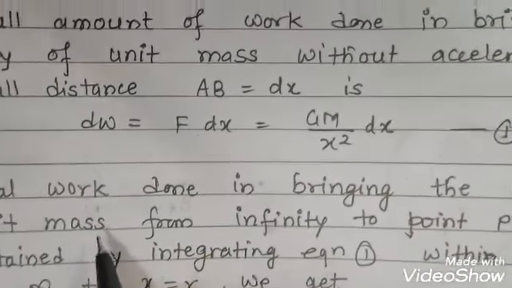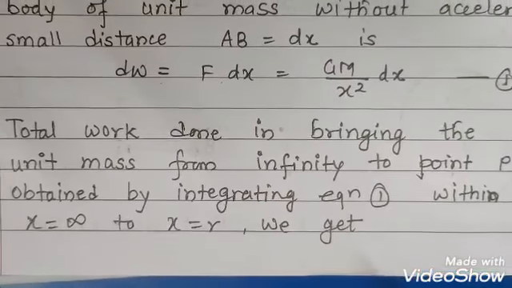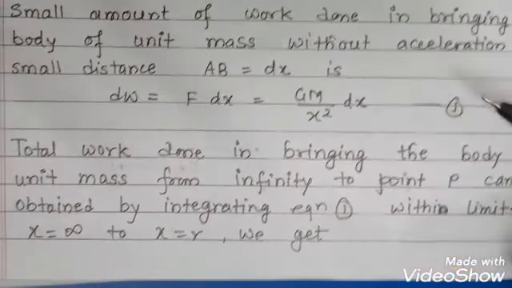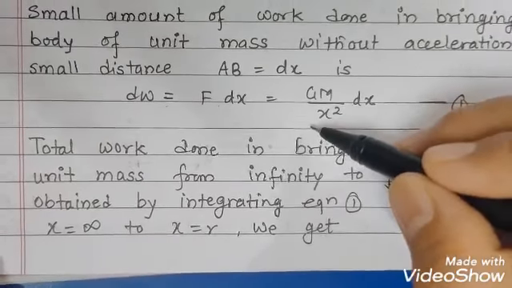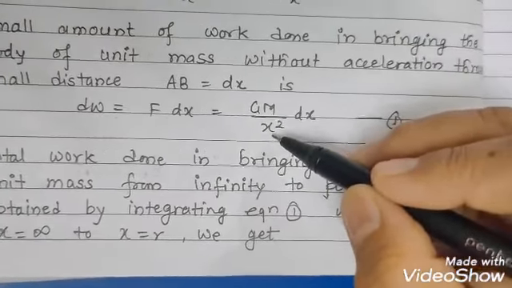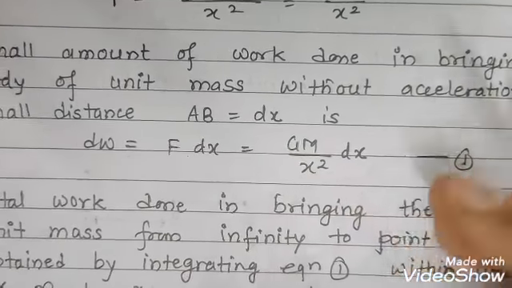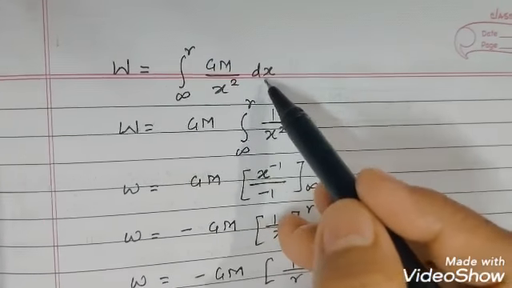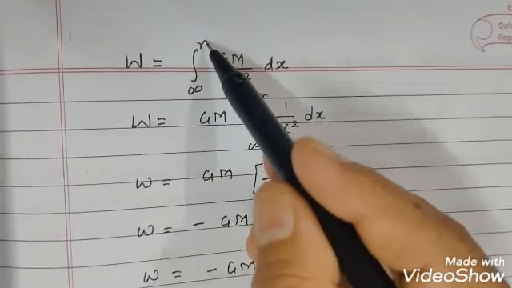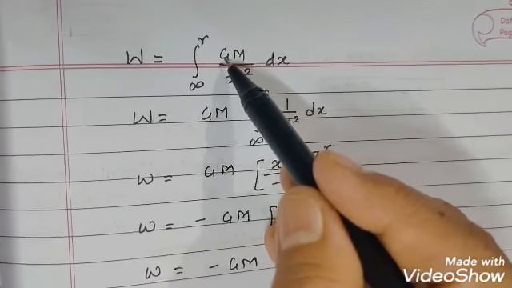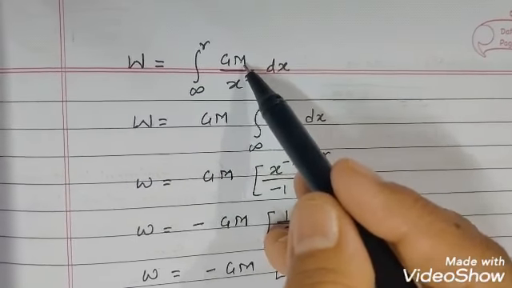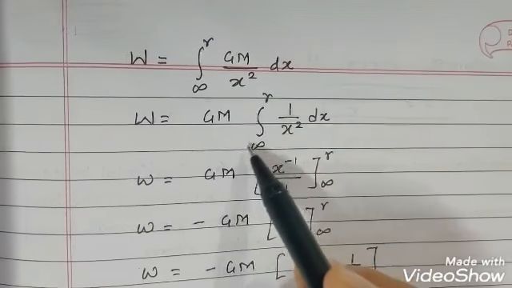Now we'll calculate the total work done in bringing the body of unit mass from infinity to point P, which can be obtained by integrating equation 1 within limits from infinity to R. That means when x is equal to infinity to x equal to R. So the work done is given by integrating GM upon x square dx within limits infinity to R. G, the universal gravitational constant, and M, the mass of the Earth, are constant quantities, and they will come out of the integration sign.